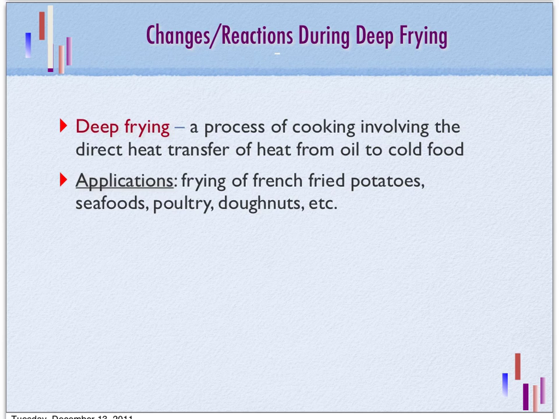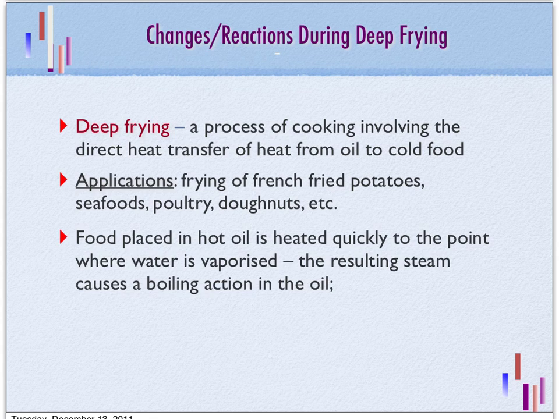So now let's look at the chemical changes and chemical reactions that can occur during deep fat frying. The process of deep fat frying is defined as a process of cooking involving the direct transfer of heat from the oil to the cold food. As we know, deep fat frying is used widely in the food industry for various applications such as frying of French fried potatoes, seafoods, poultry, donuts, and many others.